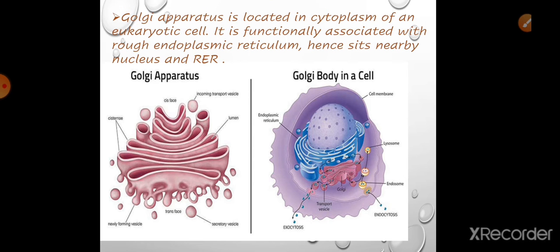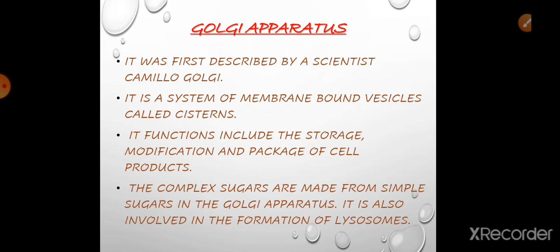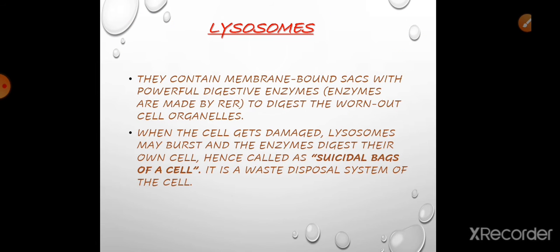From simple sugars, complex sugars are made in the Golgi apparatus, and the Golgi apparatus helps in the formation of lysosomes, which we will study about later. Golgi apparatus functions include the storage, modification, and packaging of cell products. After the Golgi apparatus, now we are going to see about lysosomes.